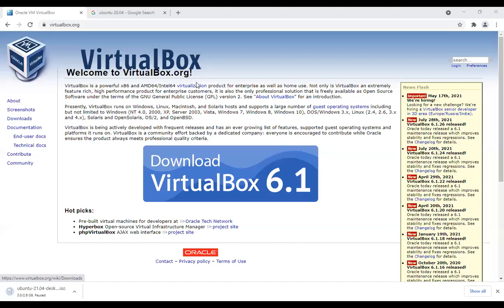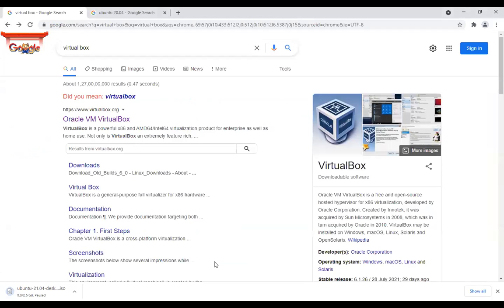Okay, you should be connected to the internet and you will search for VirtualBox, or VMware. I will search here VirtualBox, and the first link on this web page is Oracle VM VirtualBox. VM is your virtual machine. Okay, this is the tool.